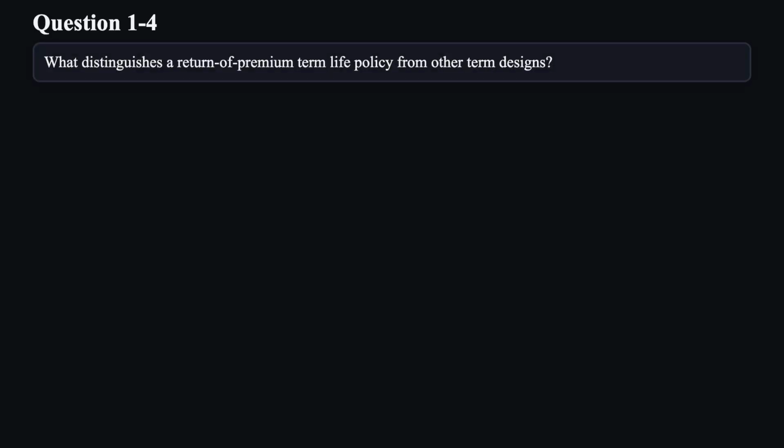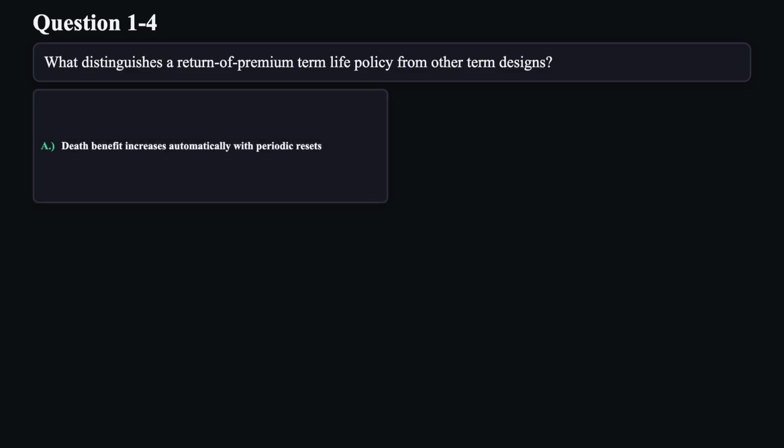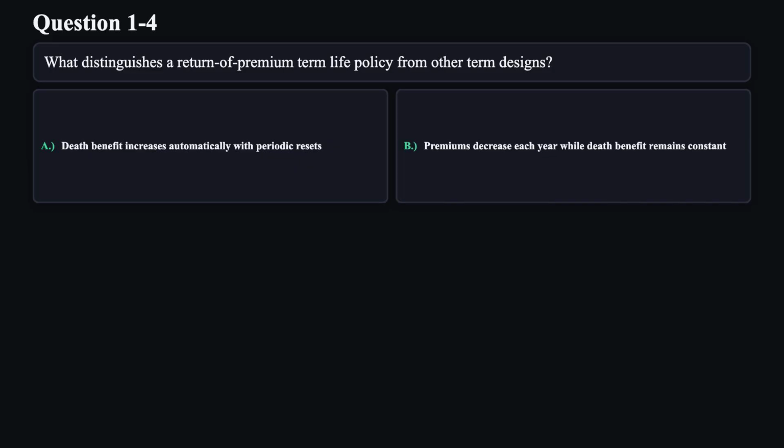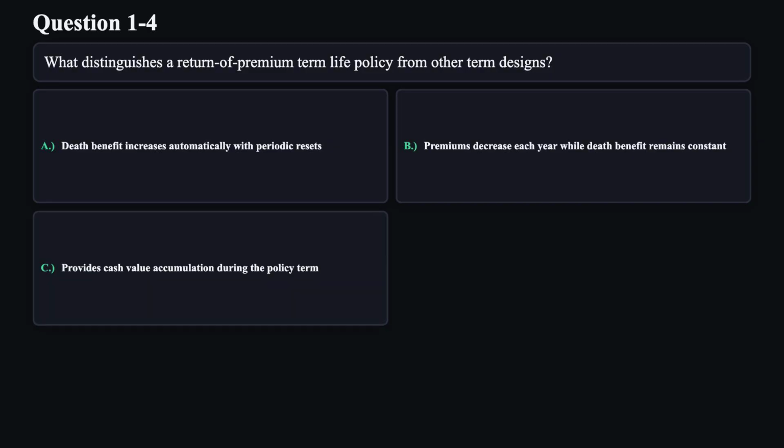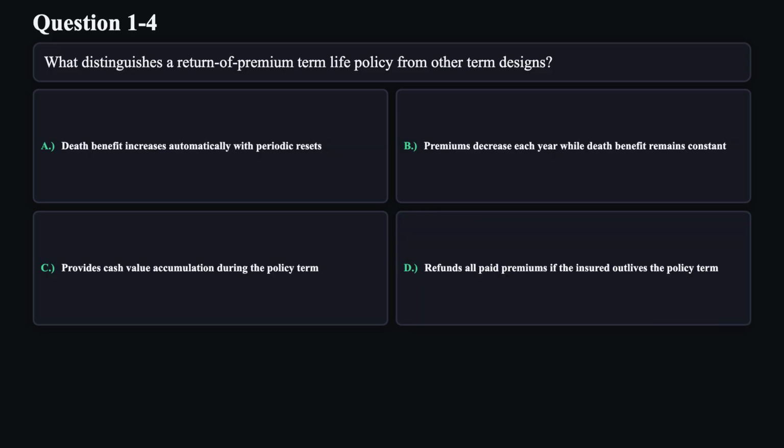Question 4. What distinguishes a return of premium term life policy from other term designs? A. Death benefit increases automatically with periodic resets. B. Premiums decrease each year while death benefit remains constant. C. Provides cash value accumulation during the policy term. D. Refunds all paid premiums if the insured outlives the policy term.